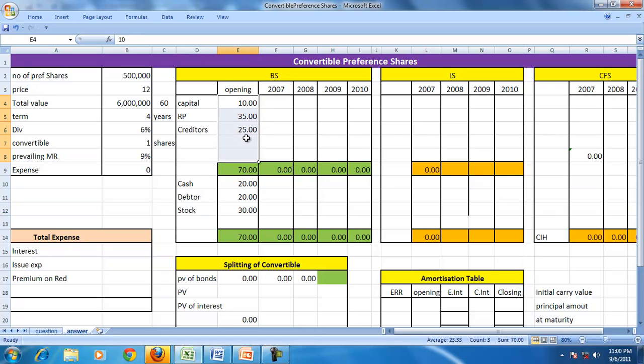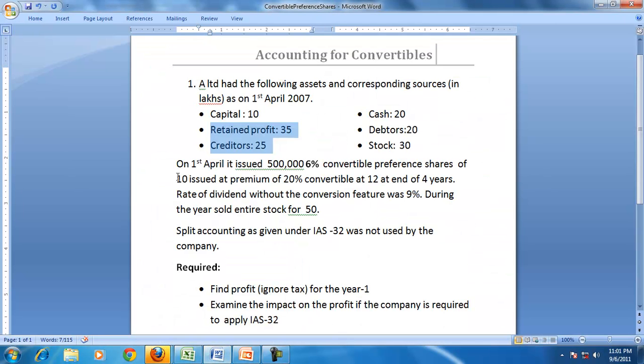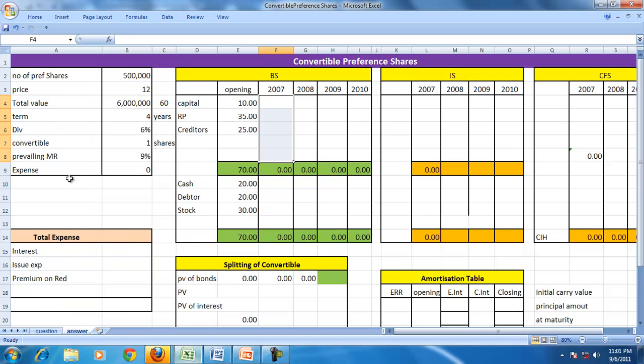Now with this information we'll get into the transactions of 2007. We'll see the income statement, cash flow statement and the corresponding balance sheet at the end of 2007. The first transaction here is the issue of the convertible preference shares, 500,000 at 6% issued at 12.